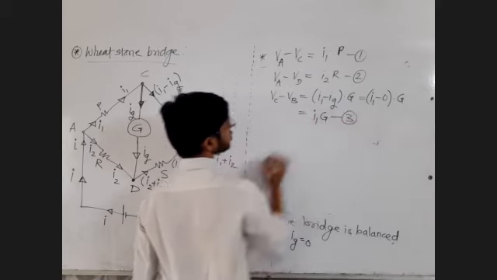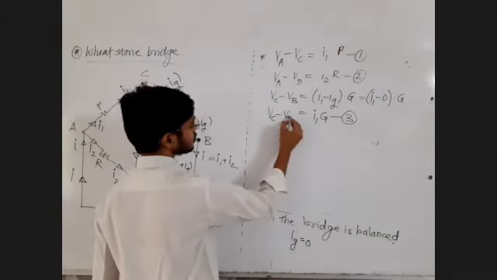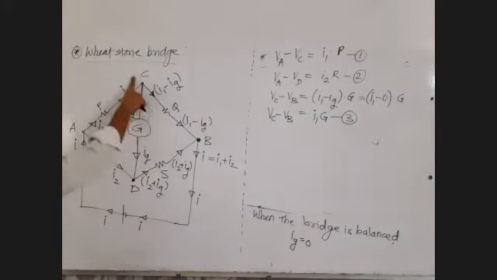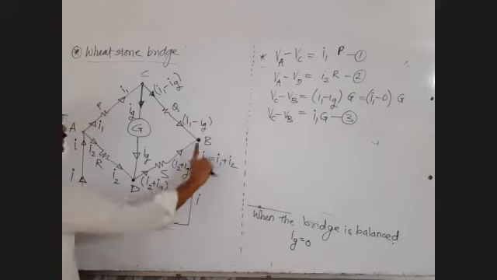Third equation, VC minus VB. Fourth equation, VD minus VB, higher potential minus lower potential.